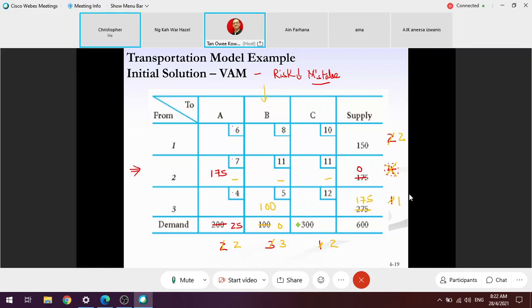But before I calculate, I must make sure that I already cancel out those at 0. So this is 0, so I'm not going to consider here because it's already 0. The demand for B has been fulfilled, so I will ignore whatever possible transportation for B because that has been fulfilled.